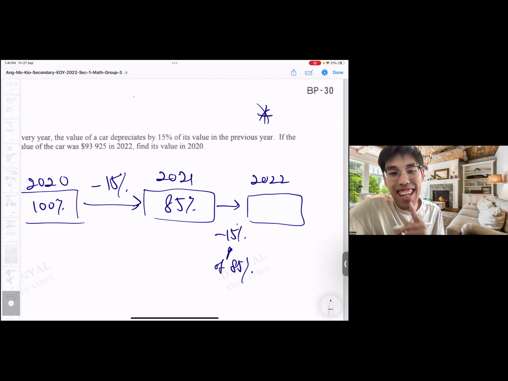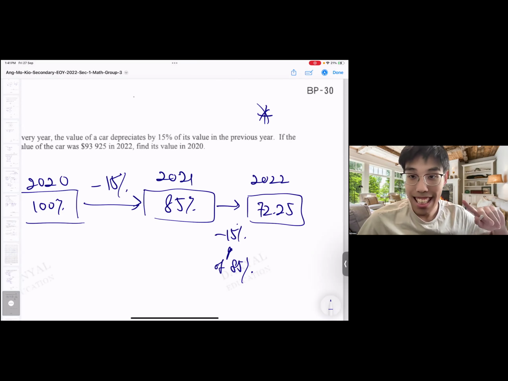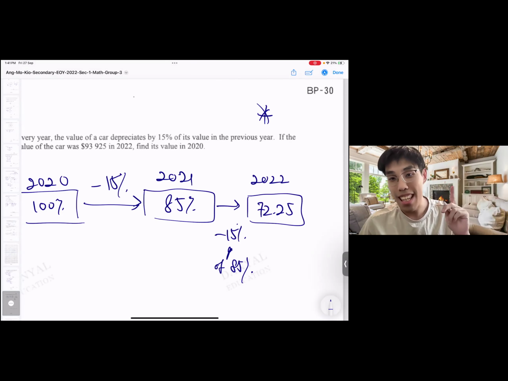Here's the key, a lot of people will miss this out. So actually, if you calculate, it will become 72.25%. Then you must be thinking, how do we get this 72.25 without any working? Actually, if you memorize your square numbers and cube numbers, you can solve this immediately.